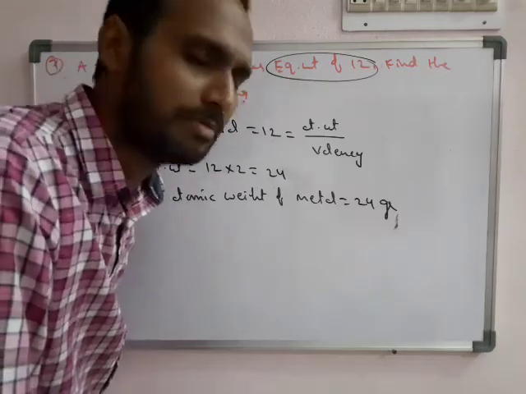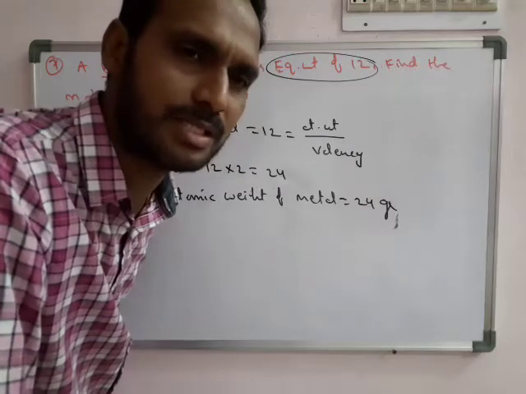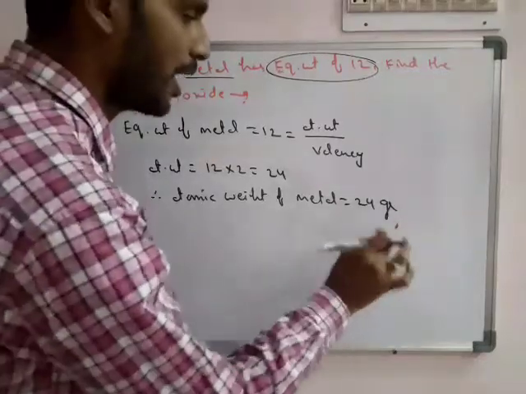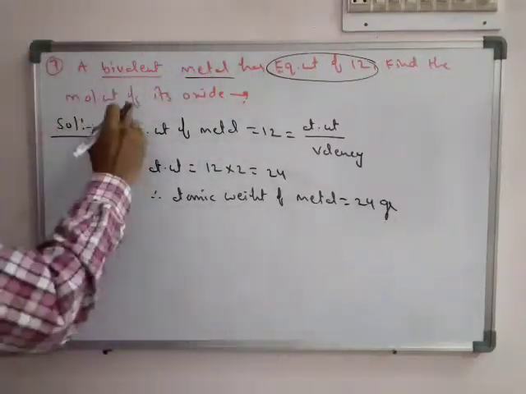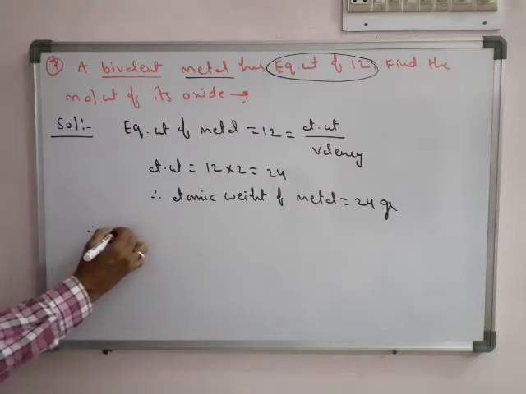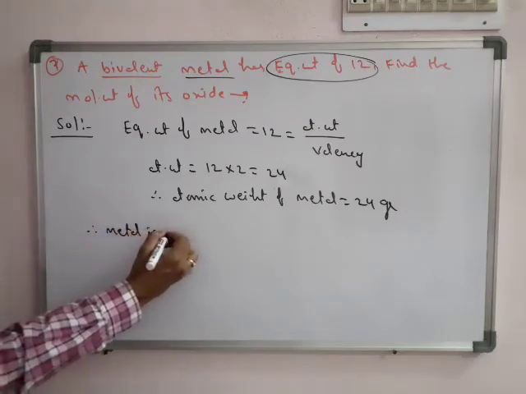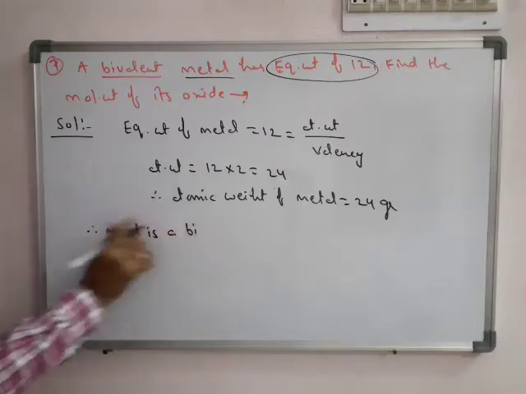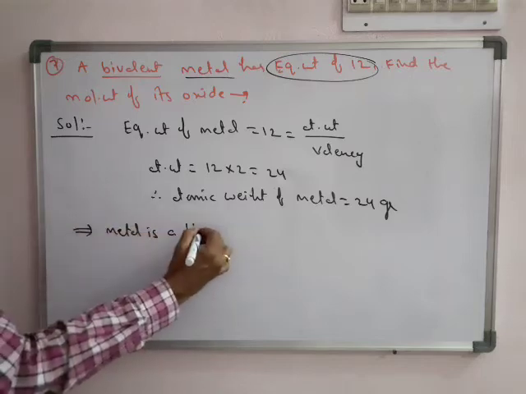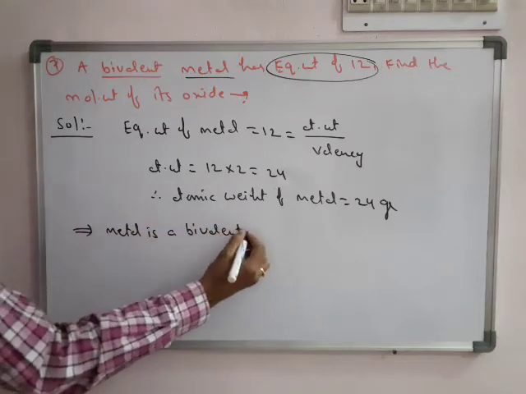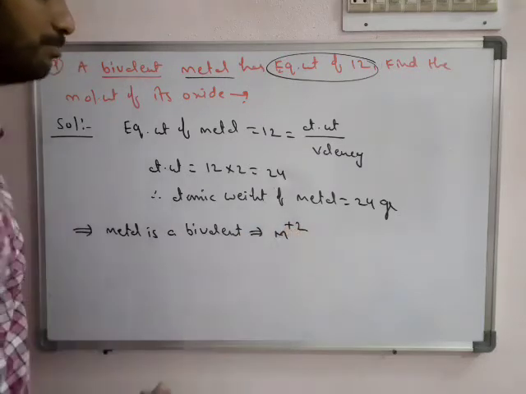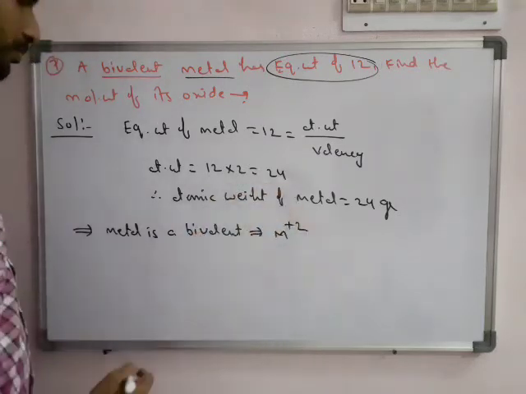So here మనకి ఏదో ఒక X metal తీసుకోవాలి. X metal ఇక్కడ given how much? 24. So for X metal what we have to find? We have to find the molecular weight of its oxide. So therefore, in the problem it is given that the metal is bivalent. Bivalent means what is the metal position? We are taking the metal as M plus 2.